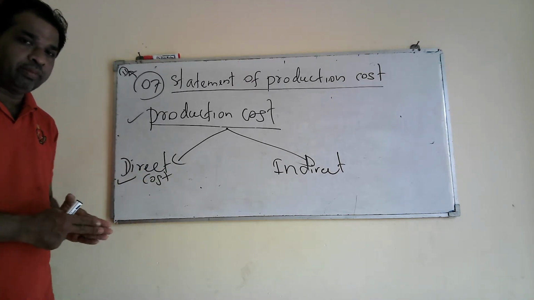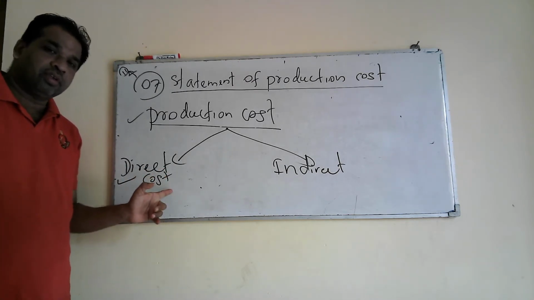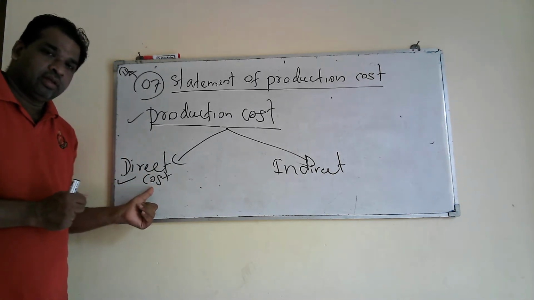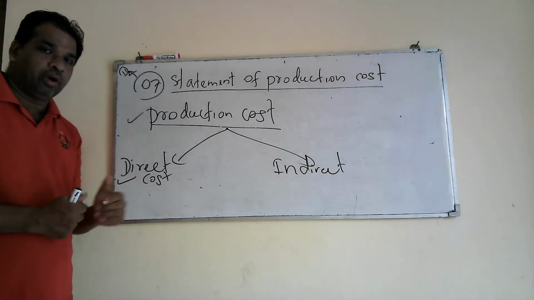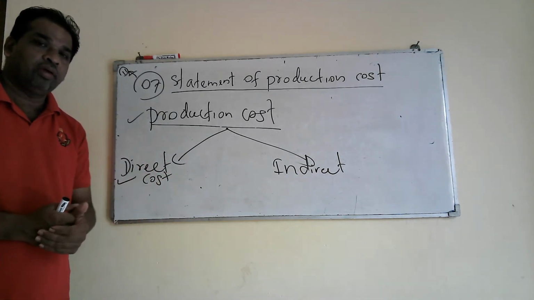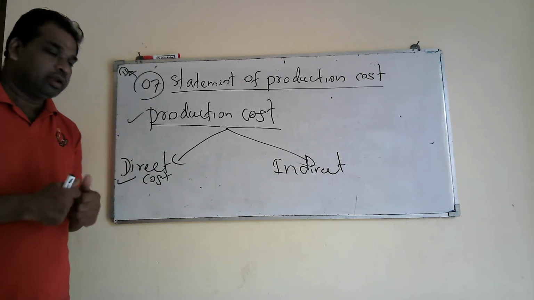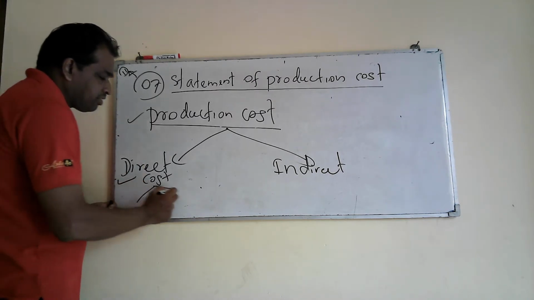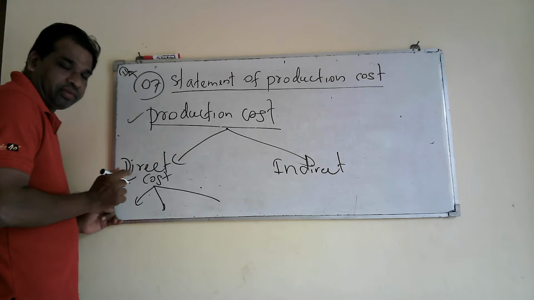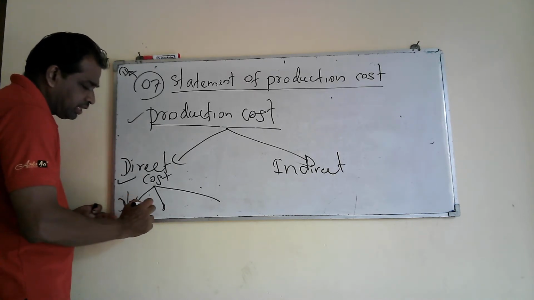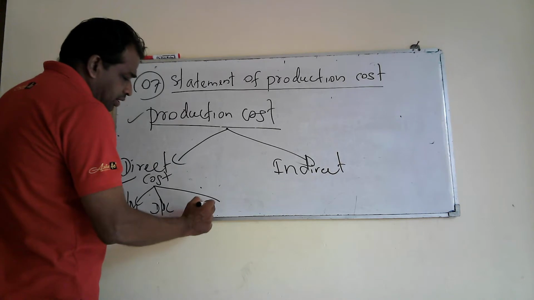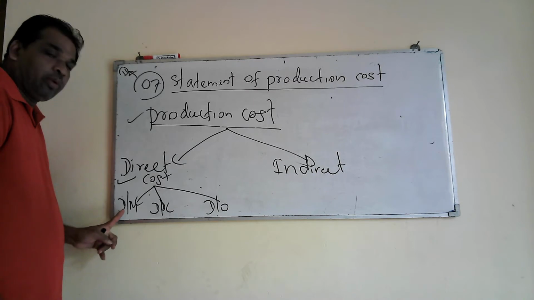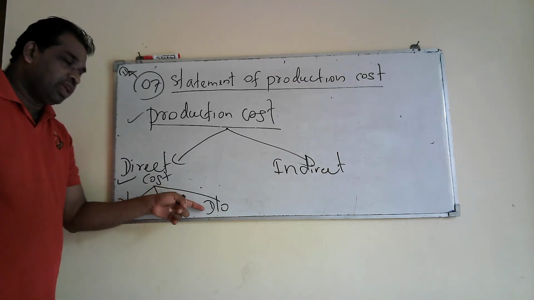Or we can simply define it in another manner. Direct cost is the cost which can be directly attributable to the product. For example, material cost, labor cost, and direct other cost. They can be directly attributable to the final product. Then we can further classify direct cost into three parts. Number one, direct material. Number two, direct labor. Number three, direct other cost.